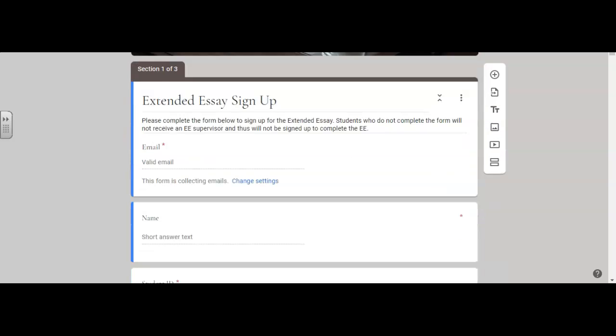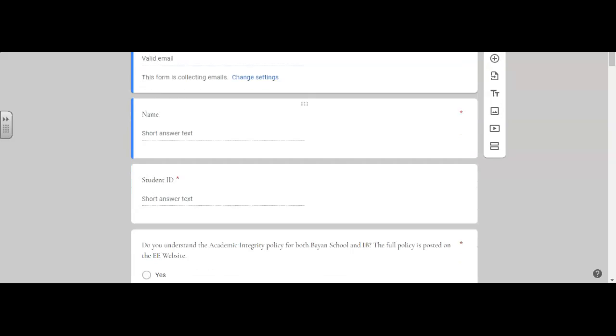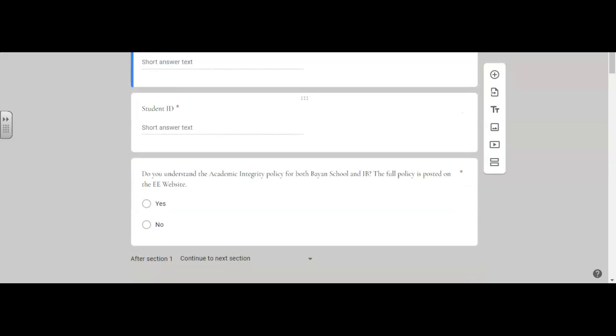So first and foremost, you need to put your email address in right here, and you need to give me your name. You additionally need to give me your student ID. It's just going to make it easier for me as the extended essay coordinator to put you in contact with the supervisor and make sure we all understand exactly what is going on in here.